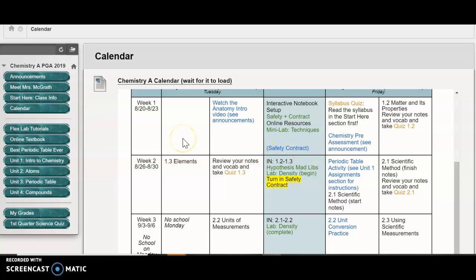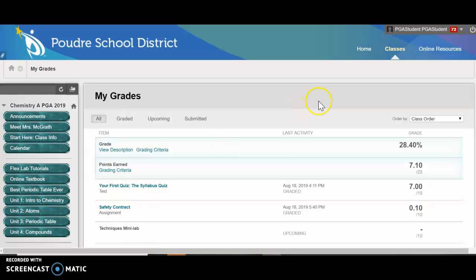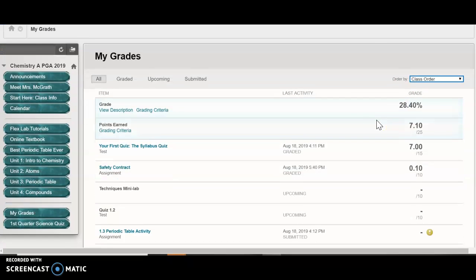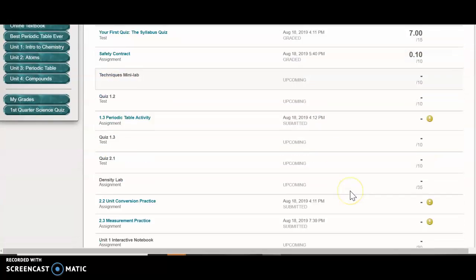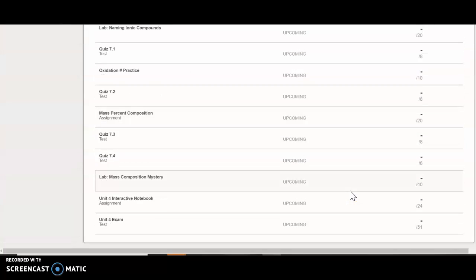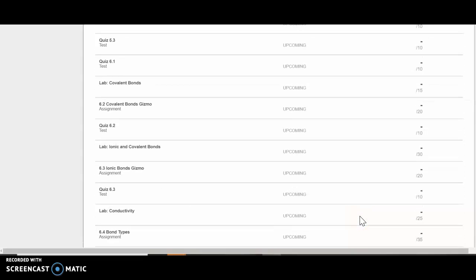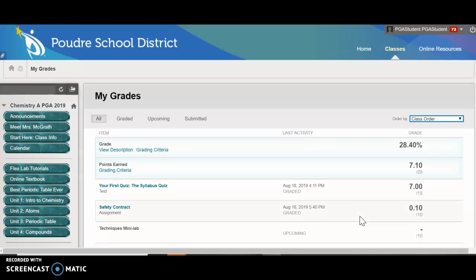So now that you've turned work in and you know that you should be getting some points, how do you check your grade? That is where the My Grades section comes into play. First thing I want to point out is over here, you want to make sure that it is sorting your assignments in class order, which means the beginning of the semester is at the top and all the way down to the end of the semester down here. That will help you keep track of if you missed an assignment, if you skipped over something accidentally, or if there's something old in there that needs to be graded and you're not sure if I found it or not.